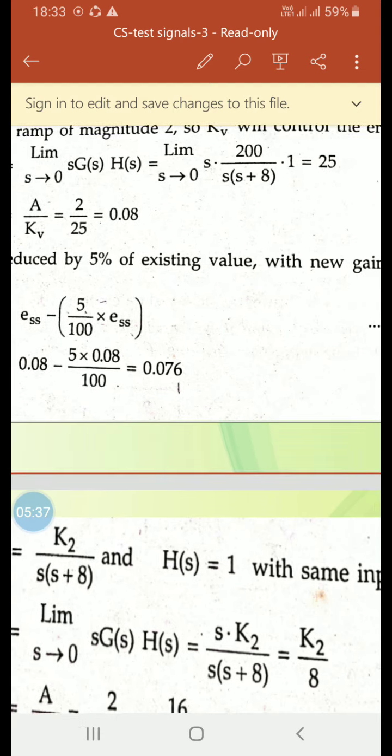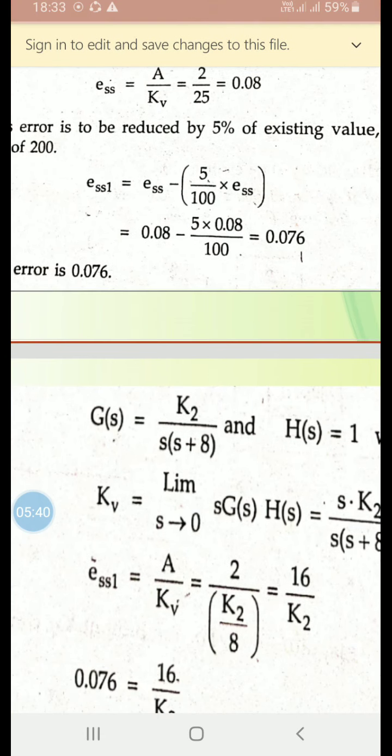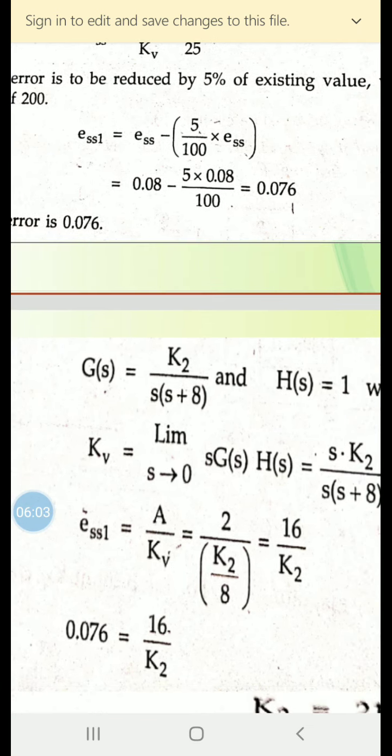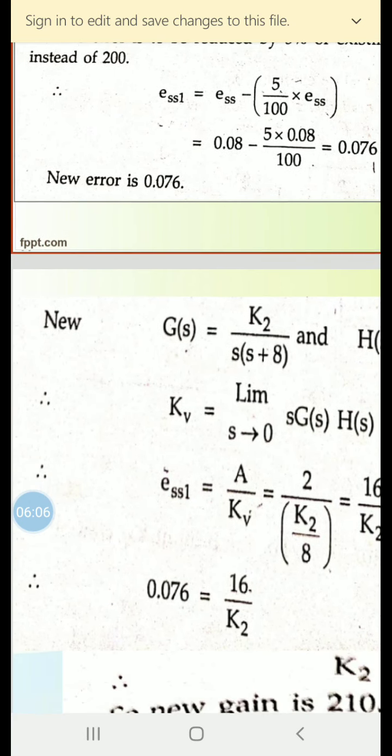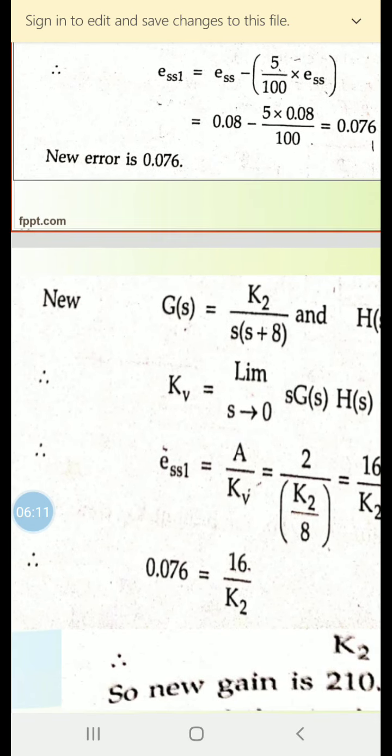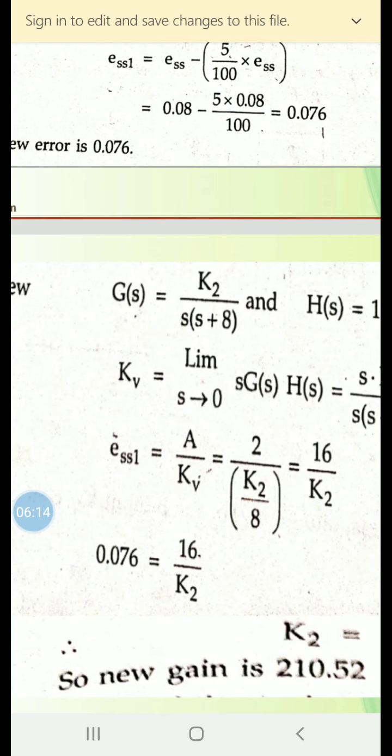So ESS1 is equal to ESS minus 5 by 100 into ESS, which is equal to 0.08 minus 5 into 0.08 by 100, which comes to 0.076. So the new error is 0.076 when it is reduced by 5%.